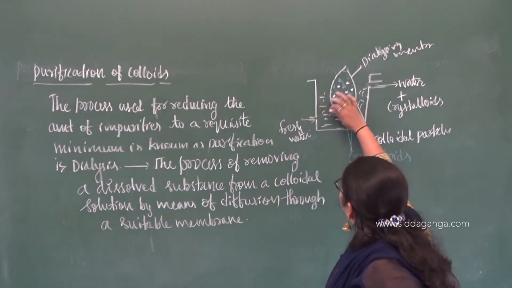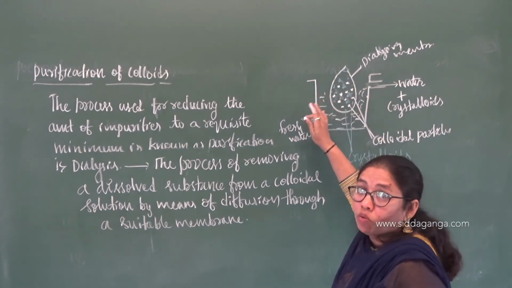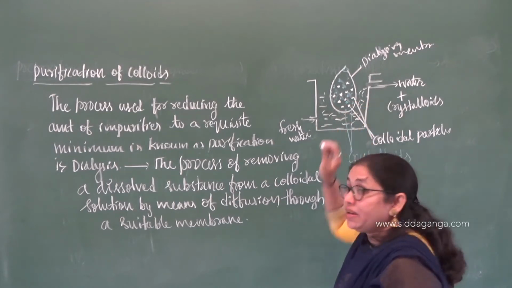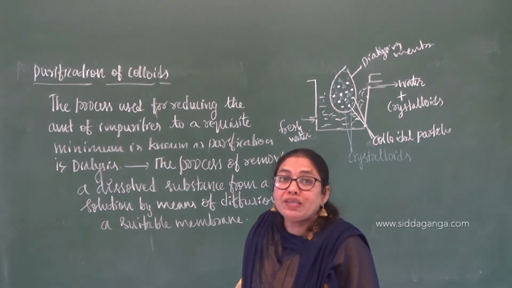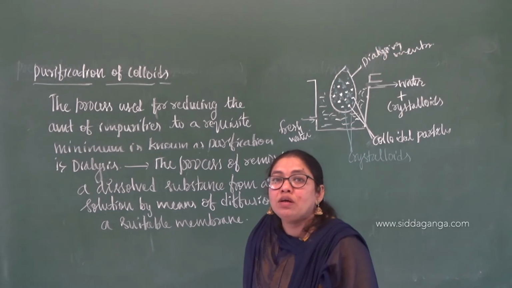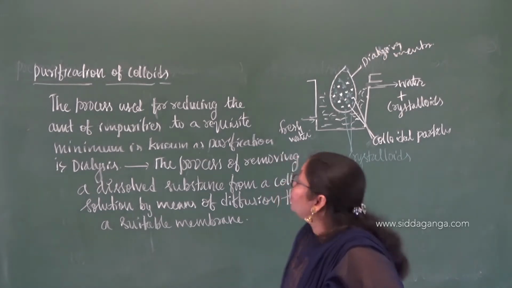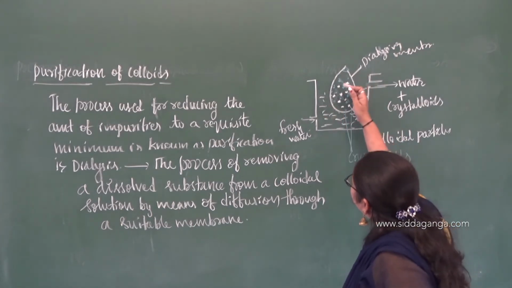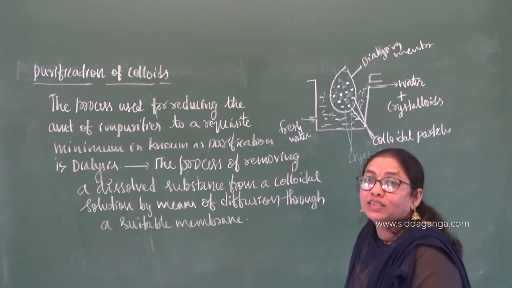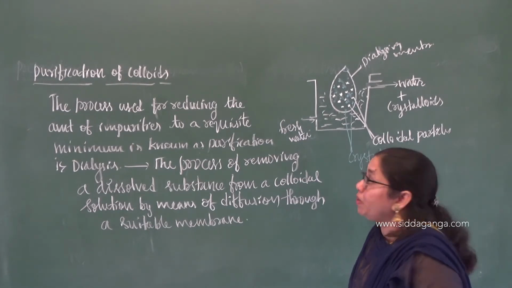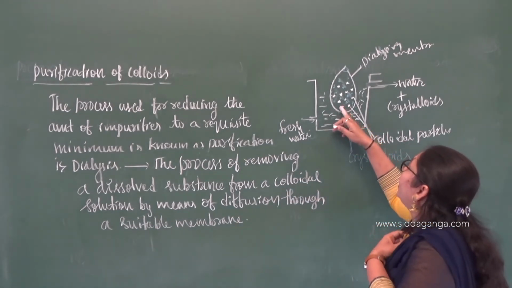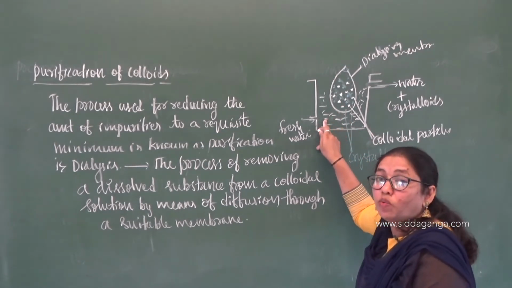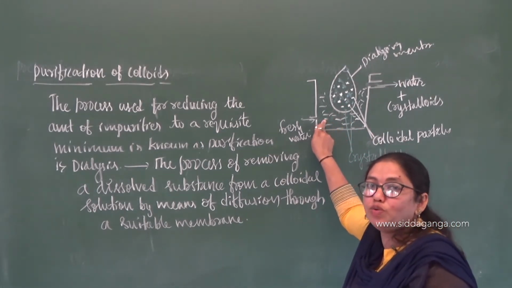The water will enter the bag because the membrane is provided with minute pores. Small pores are present on the surface of the membrane bag, so it allows water molecules to go in. While coming back, water will take the smaller ions along with it, because the concentration is higher inside the bag and lesser outside. That process is called diffusion.